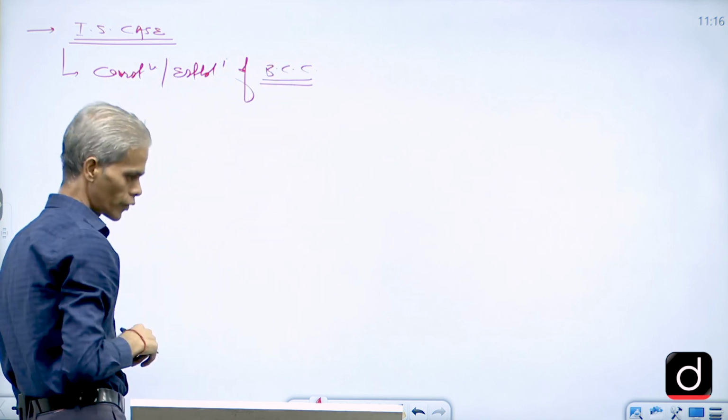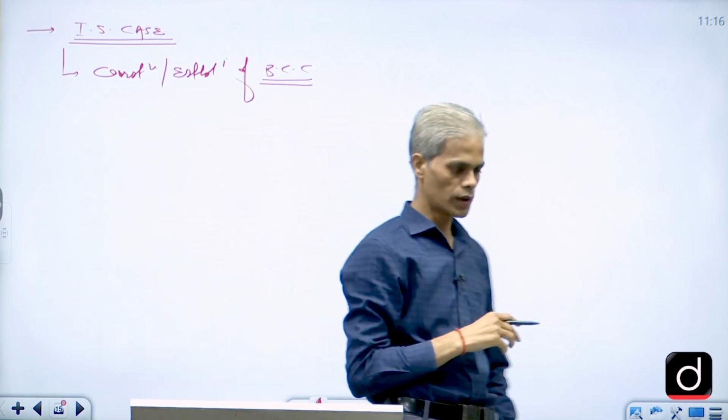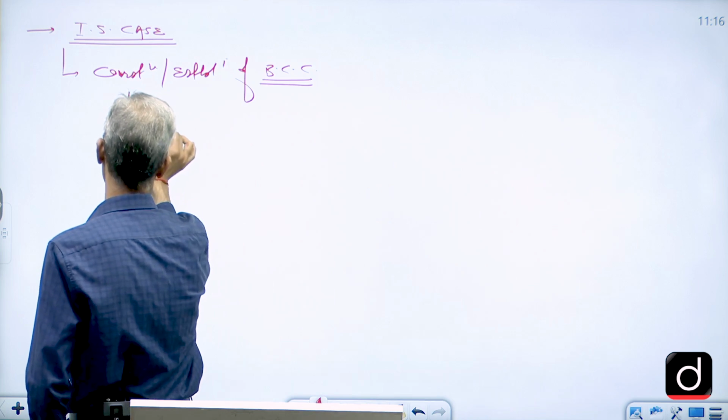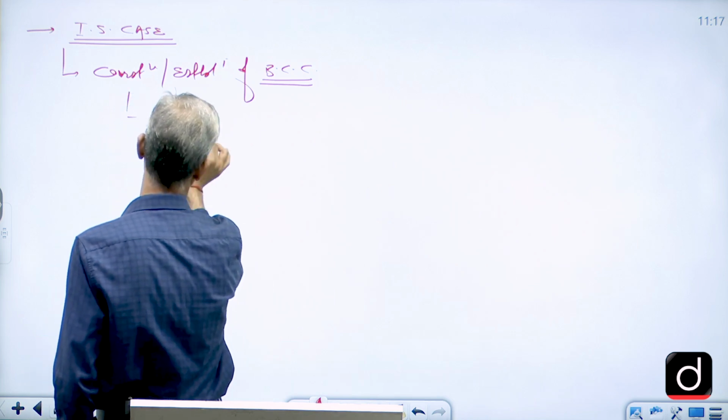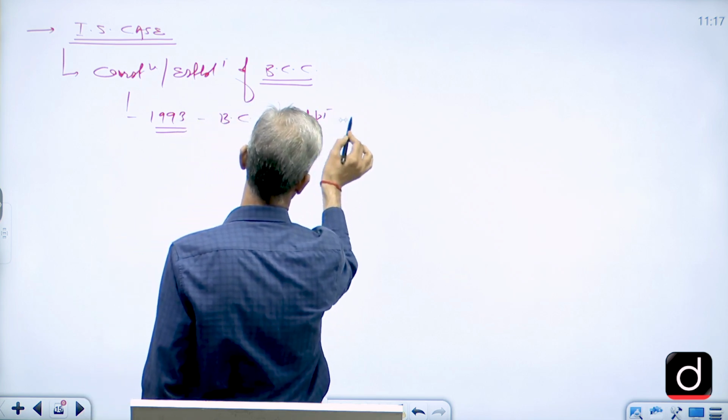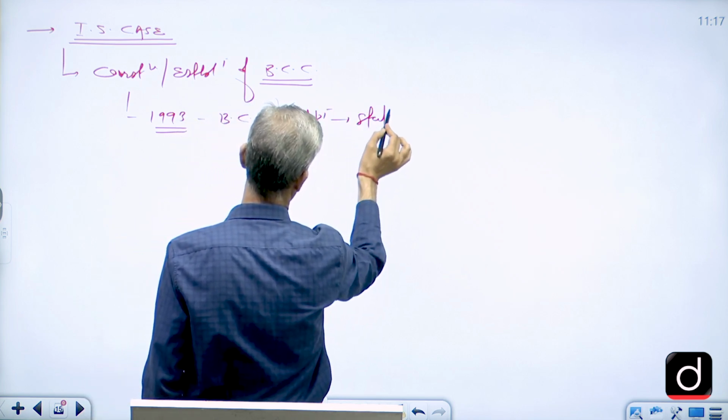So following this verdict from the Supreme Court of India, the then government decided to appoint this commission, and in 1993 the Backward Class Commission was appointed. But we know that it was appointed as a statutory body, right?